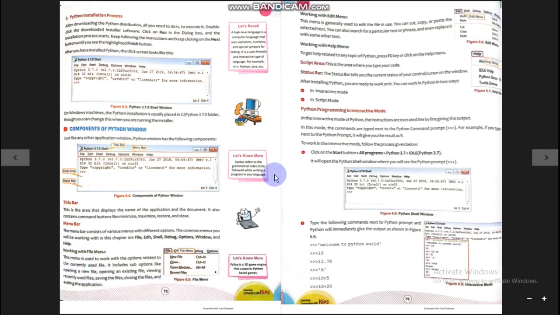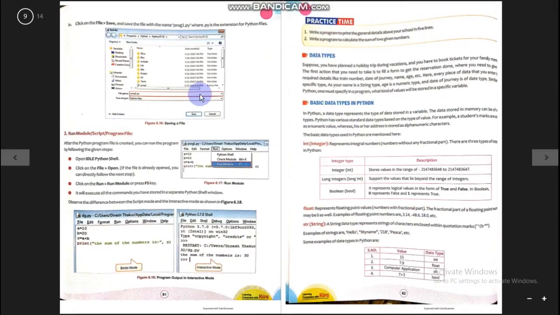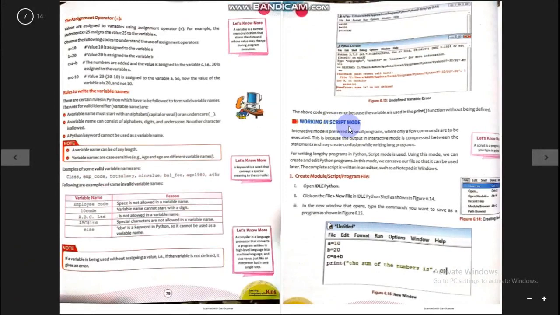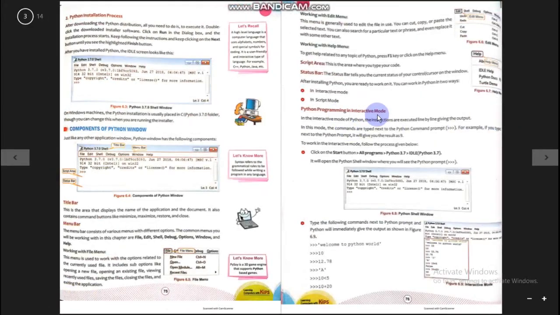Okay, so let's start working in Python. Before starting the work, you must know that Python programming can be done in two different modes. One mode is known as interactive mode and the other mode is known as script mode. We will learn about both of them one by one. Let us first learn about the interactive mode.